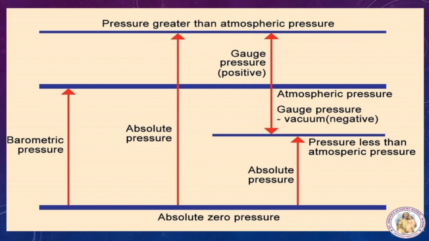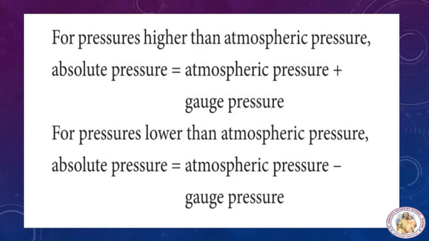So, absolute pressure is measured from absolute zero. Gauge pressure is measured above the atmospheric pressure, taking atmospheric as zero. Vacuum pressure is less than the atmospheric pressure. Vacuum pressure, how will we measure? Pressure less than the atmospheric pressure. I think now you understood. For pressure higher than atmospheric pressure, absolute pressure is equal to atmospheric pressure plus gauge pressure. For pressures lower than the atmospheric pressure, absolute pressure is equal to atmospheric pressure minus gauge pressure.